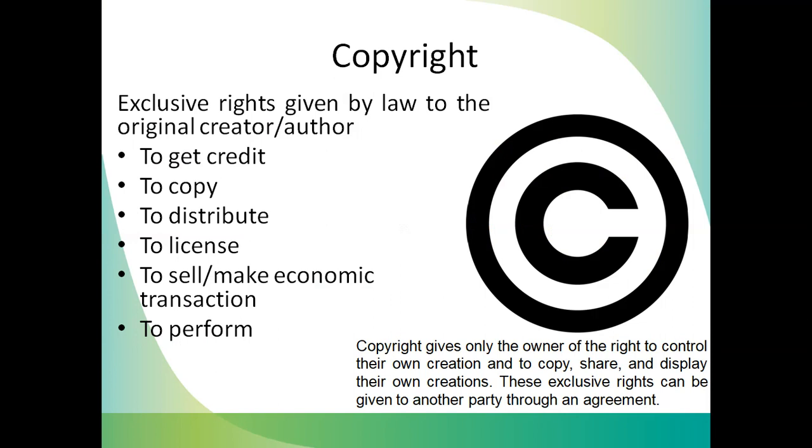Copyright is an exclusive right given by law to the original creator or author. So the original creator or author has the right to get credit, to copy, distribute, license, sell, make economic transactions, and to perform. So all the rights are with the owner of the copyright, the author or creator.